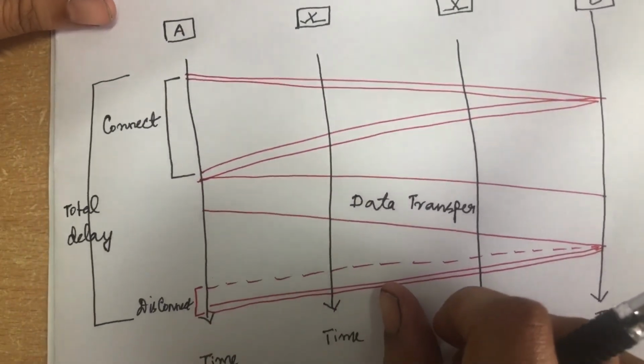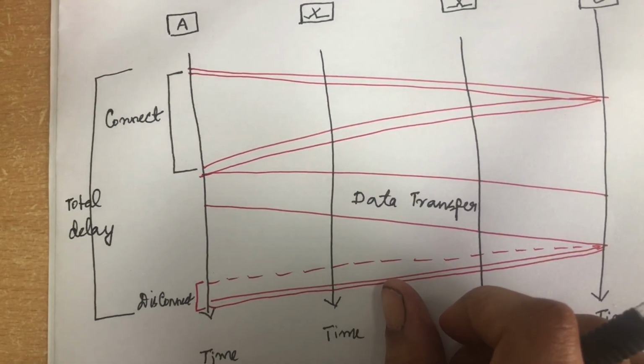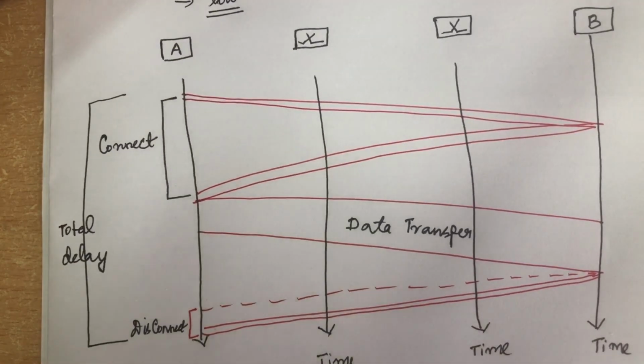So in this video we have seen in detail about the circuit switched network, the diagrams, and we have seen the efficiency and delay of circuit switched networks.